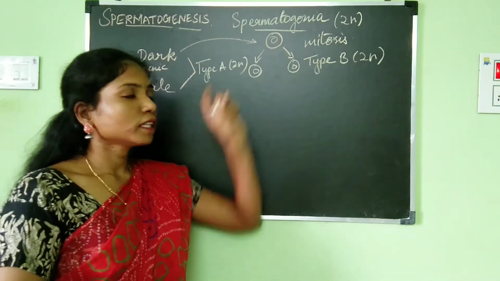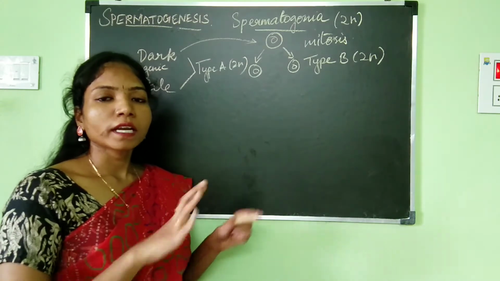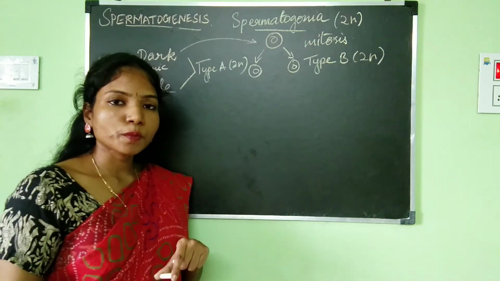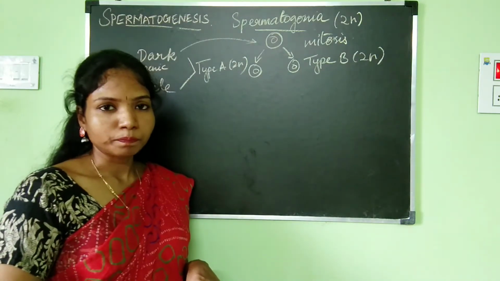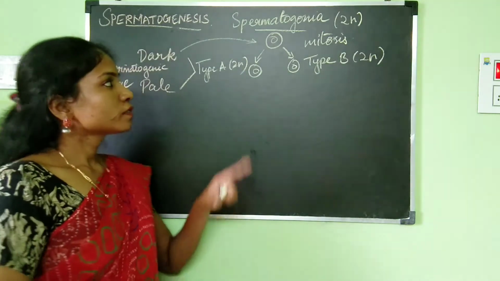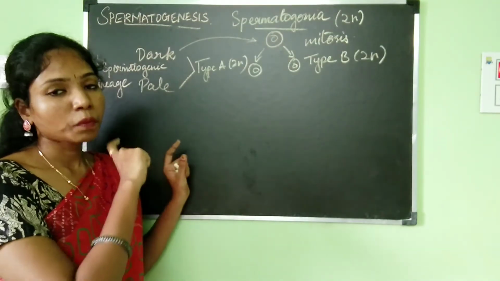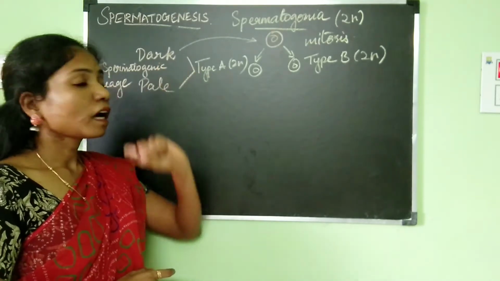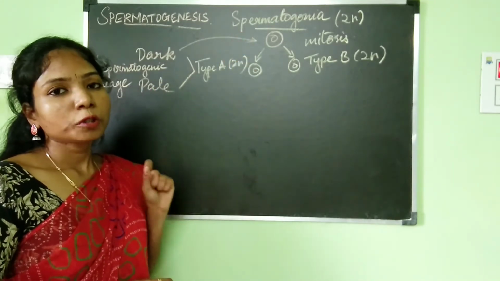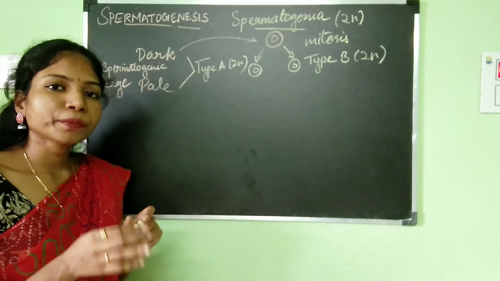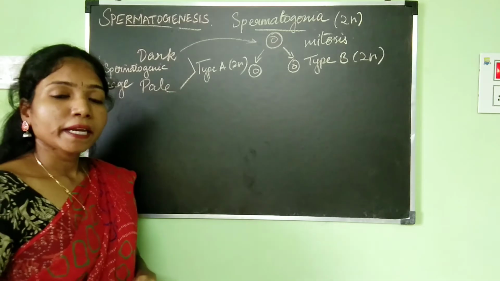You already know that the spermatogonia is only going to give rise to the sperms. So if all the spermatogonia are getting completed into formation of a sperm, then there will not be any further spermatogonia to develop into the sperm. In order to overcome this problem, the type A dark spermatogonial cell will be forming into the spermatogenic stem cell. So it is going to be a reserve spermatogenic stem cell. That is about type A dark cells.